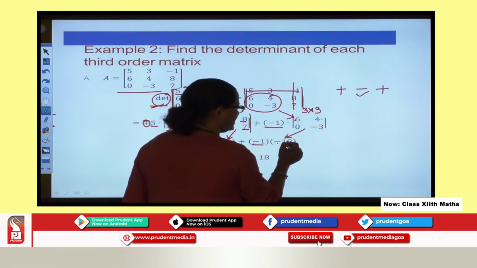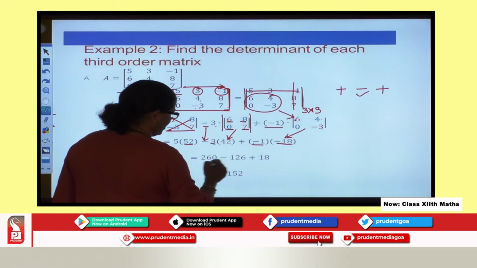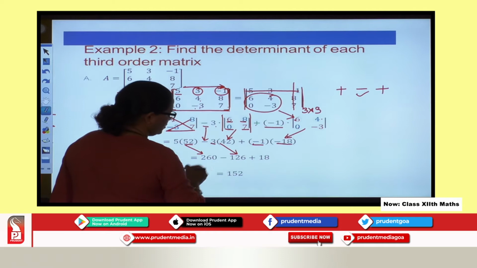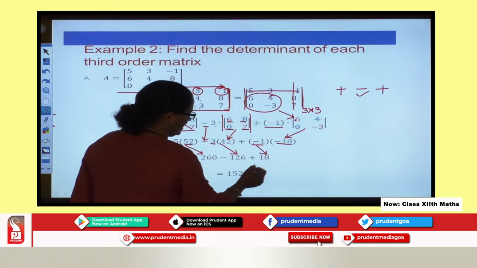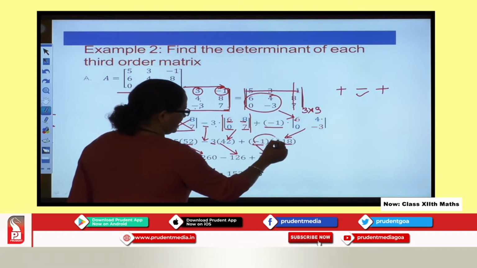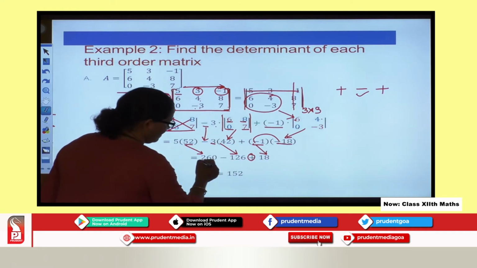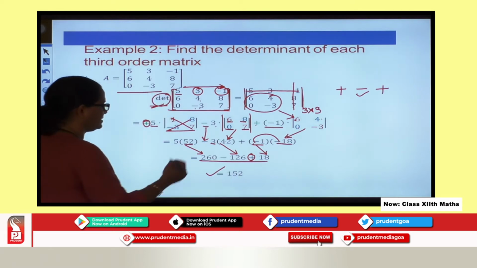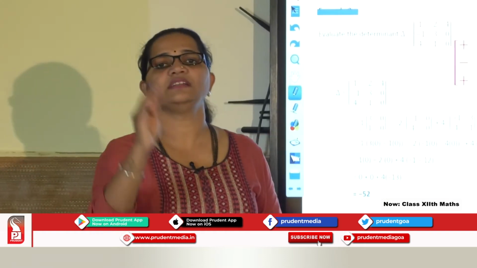So you get minus 18 minus 0 comes as minus 18. So when I calculate it further, I get this as 260, I get this as 126, I get this value as 18. Why? Because minus and minus together gives you plus sign. So at the end when I find the value of it, it comes as positive 152.